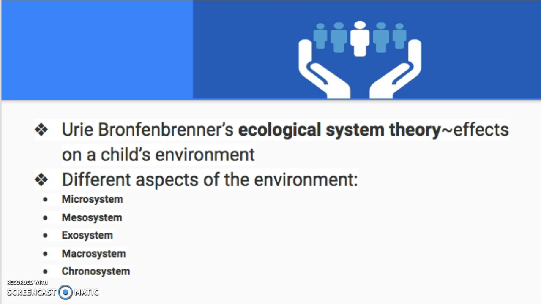Urie Bronfenbrenner developed the ecological systems theory to explain how everything in a child's environment affects how a child grows and develops. He labeled different aspects or levels of the environment that influence children's development, including microsystem, mesosystem, exosystem, and macrosystem. These all occur in the chronosystem, which is a time period.